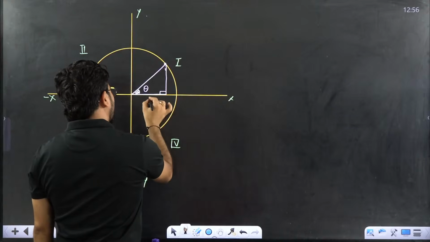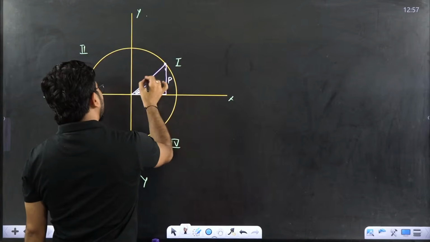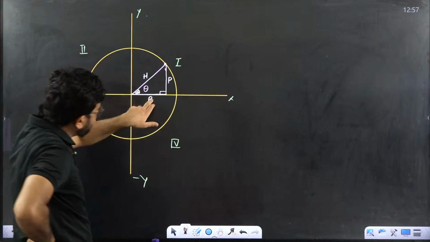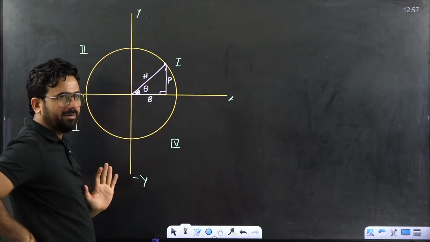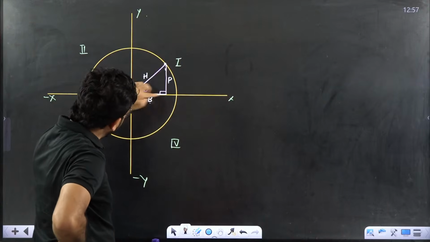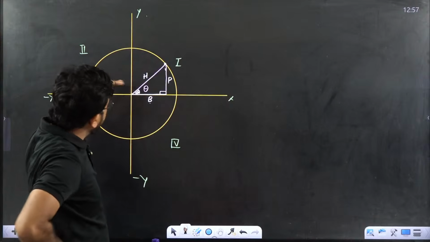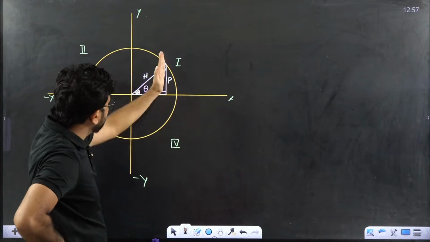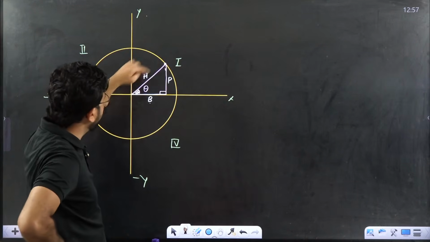This part we call base, this we call perpendicular, and this we call hypotenuse. Base, perpendicular, hypotenuse. Try to understand it. This base part is x, this perpendicular part is y. X is positive, perpendicular is positive, and H is always positive because it is just the radius value.